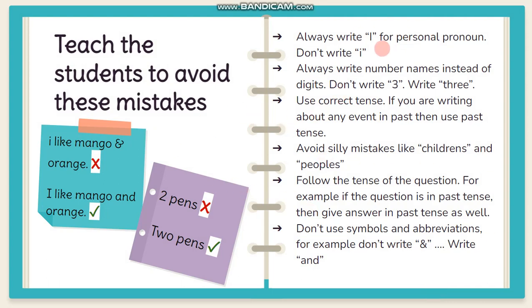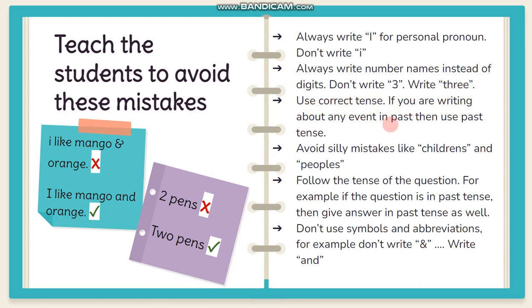For example, students often make these mistakes, like they write the small i for the personal pronoun I. Always write the capital I for yourself. For example, I like mangoes, or I like to walk. So always write the capital I, don't write the small i. And always write the number names instead of digits. Don't write the number 3, you can see here. Always write the spelling THREE, and use correct tense.